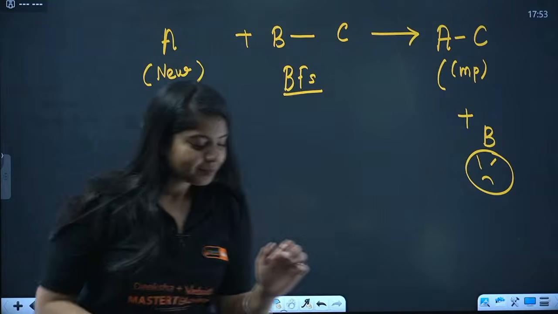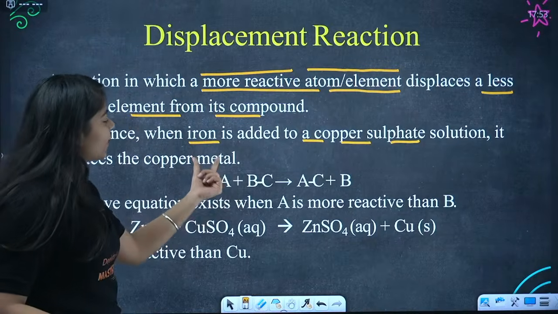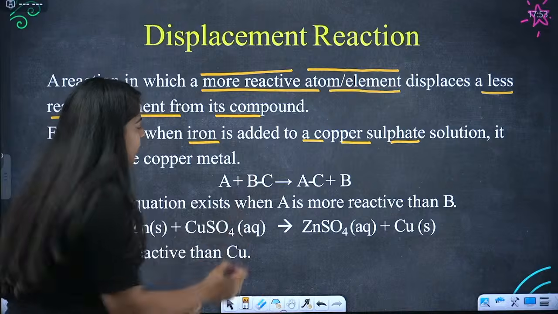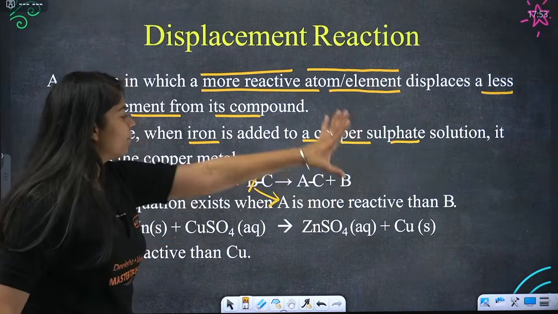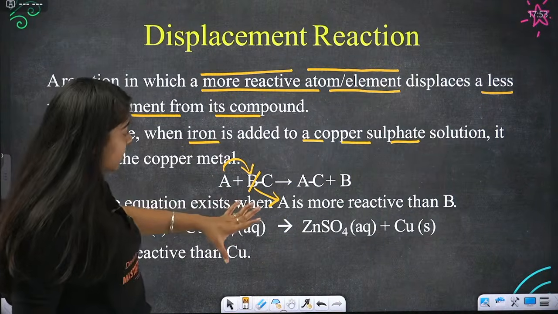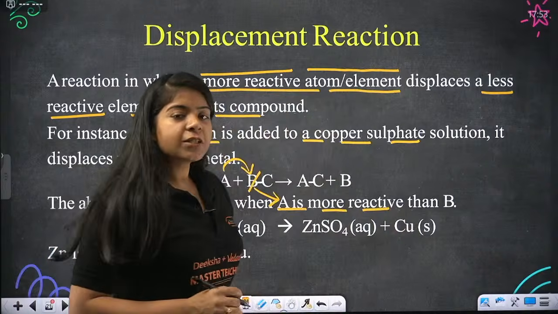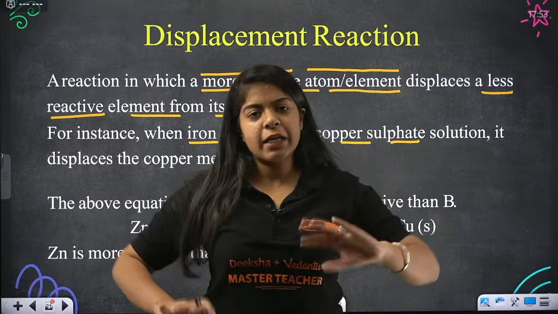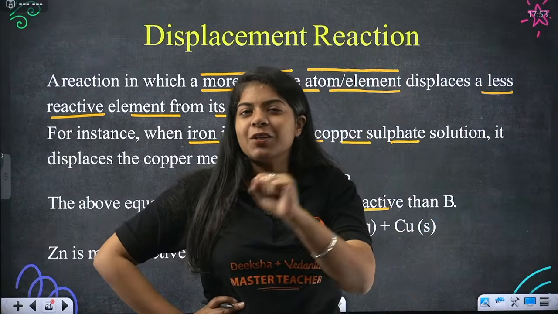Okay. Now, so basically displacement reaction is when A replaces B, right? A came and replaced B, B went out, AC is the new compound. Now, the above equation exists when A is more reactive. Now, bacha, let's say another person came and tried to break your friendship with your best friend, but your best friend is loyal to you.